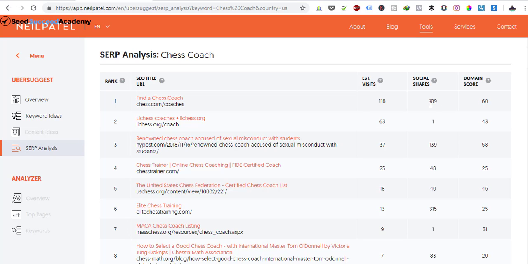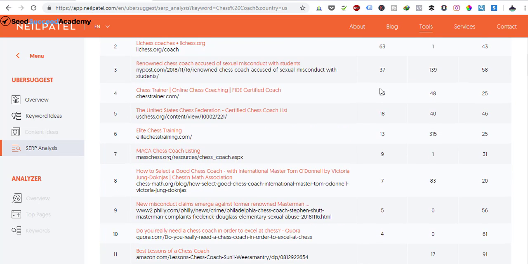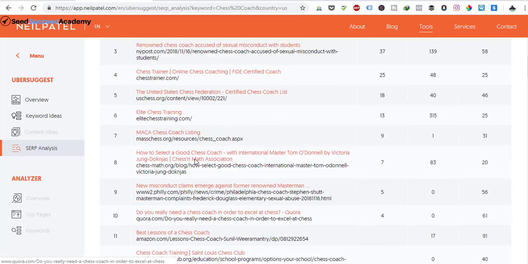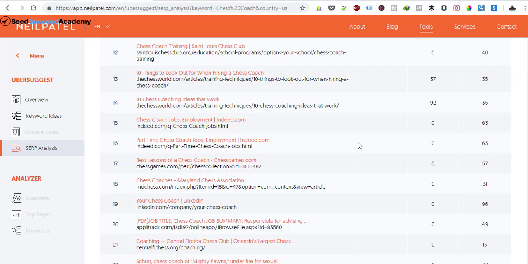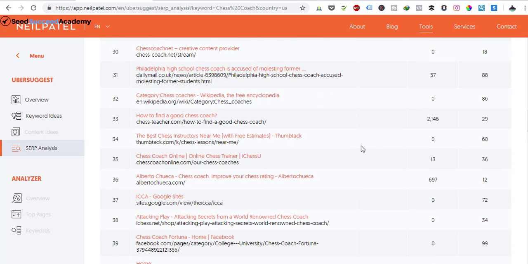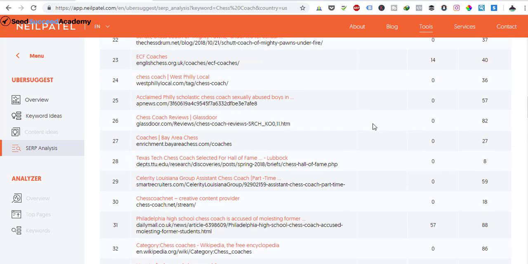Social share gives us information on how many shares that post has had on social. So the more social shares you have, the more likely your post is going to reach more people, and that's a no brainer. And estimated visits is obviously the traffic that they're getting from Google every month. So you can just read these articles, see what's written about, and if it's easy, you can basically snag them. And all from here, it's the second page, and as you can see, things in the second page don't really get any traffic from Google, so you want to be on the first page.